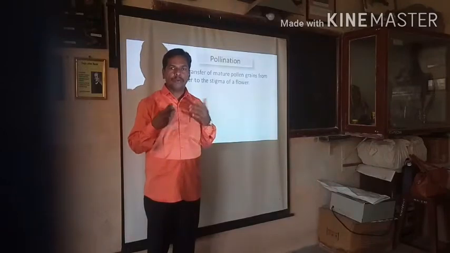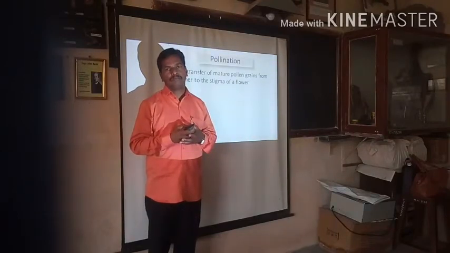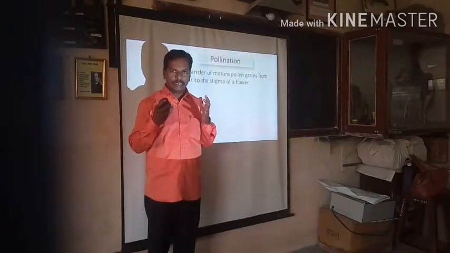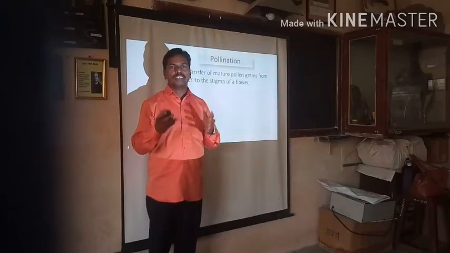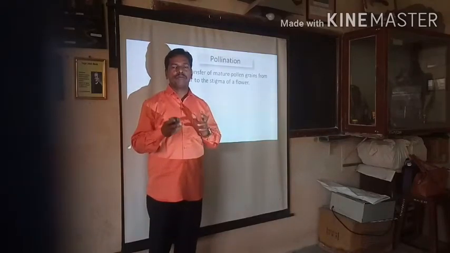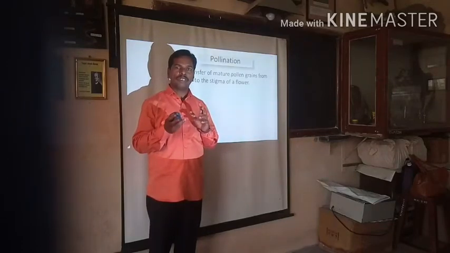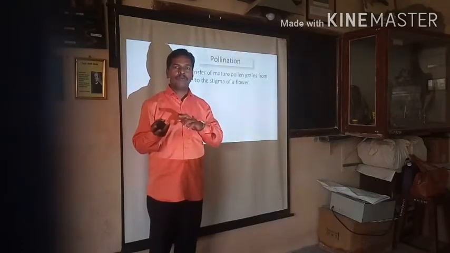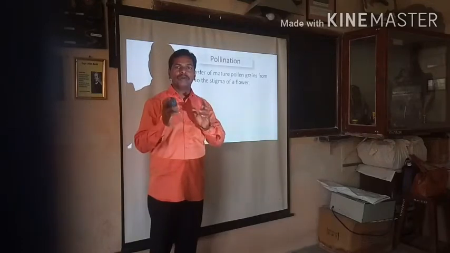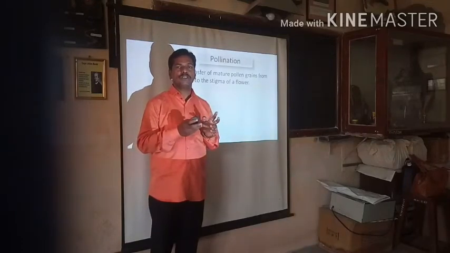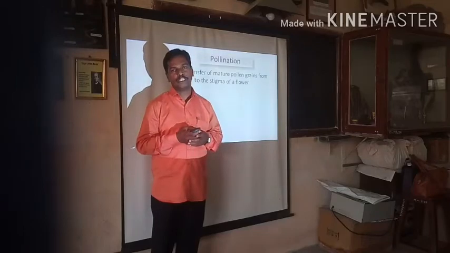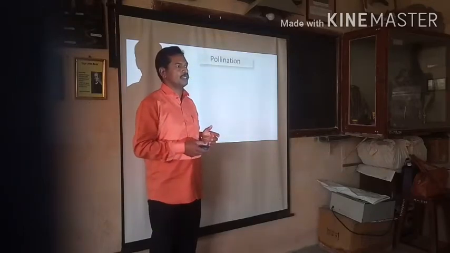Briefly, pollination is the transfer of mature pollen grain from the anther to the stigma of a flower or another flower on the same plant or another plant of the same species or a different species, then the entire mechanism is said to be pollination.